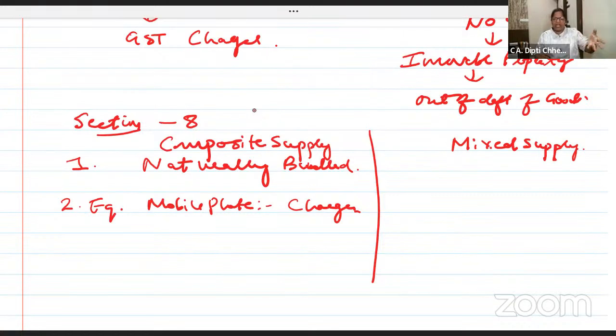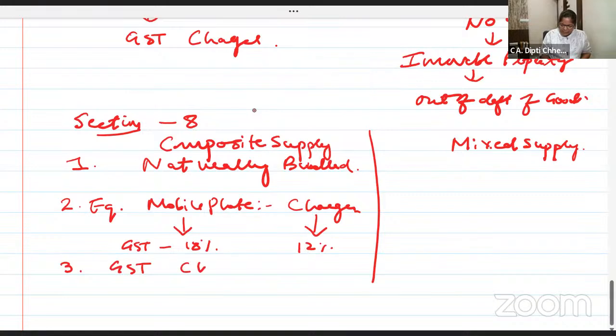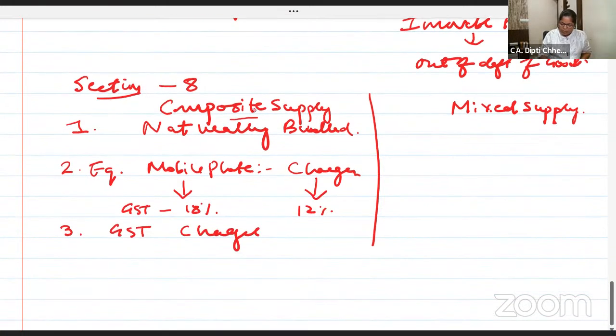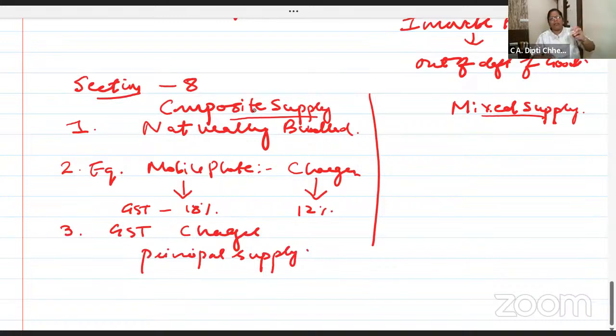So with mobile phones, if the charger is not coming, you're buying the charger. But say the GST rate on the mobile phone is 18% and on the charger it is 12%. Then here GST will be charged based on principal supply. What is important? Buying the mobile phone or the charger? The charger is separately available, separately at 12%. But if you are buying it as a combo, with the mobile, then even on the charger, the GST rate will be that of the principal supply.